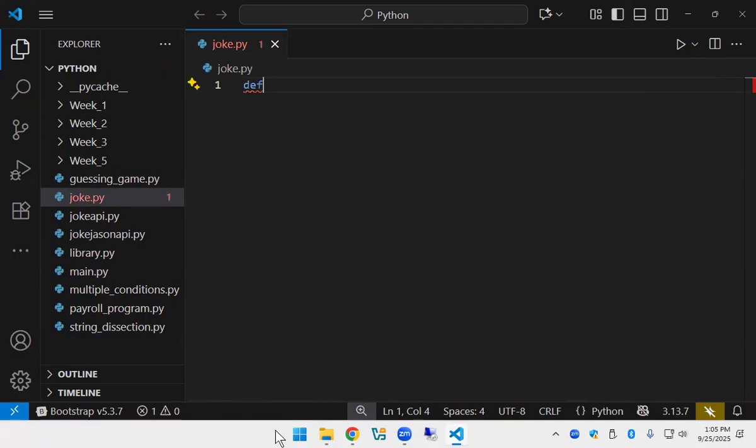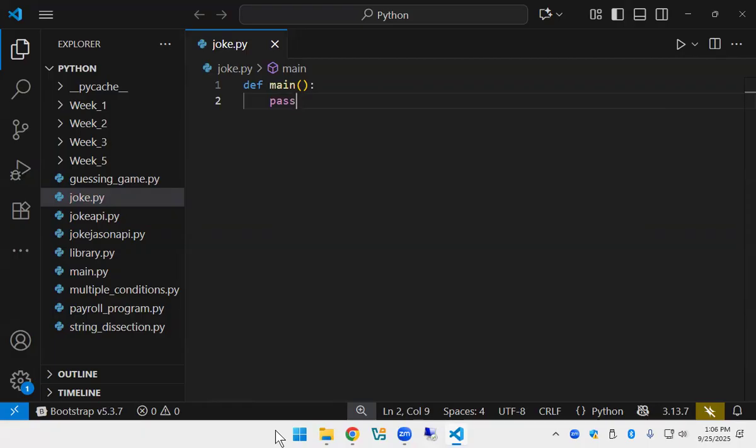DEF defines a function. Okay, here we go again. MAIN, yep, there we go. So we've defined a main function. If you don't want the little red squiggly thing in there, you can put in something called pass, which just allows you to define all your functions before you put in code. Otherwise, it gives you a squiggly, and that bothers some people.